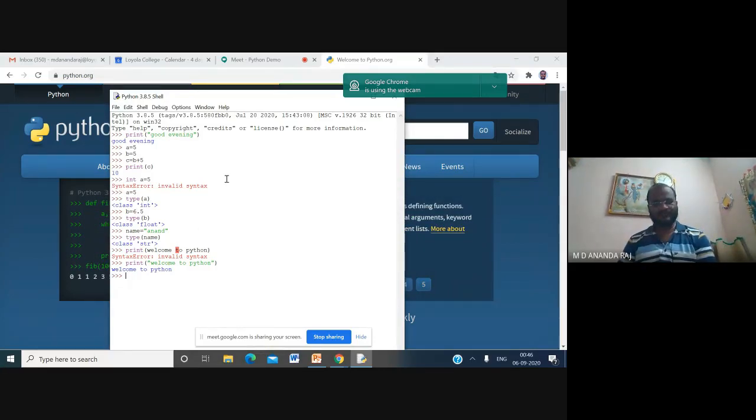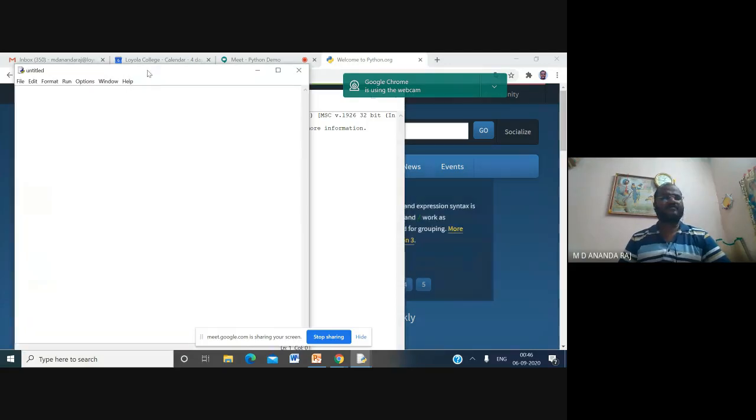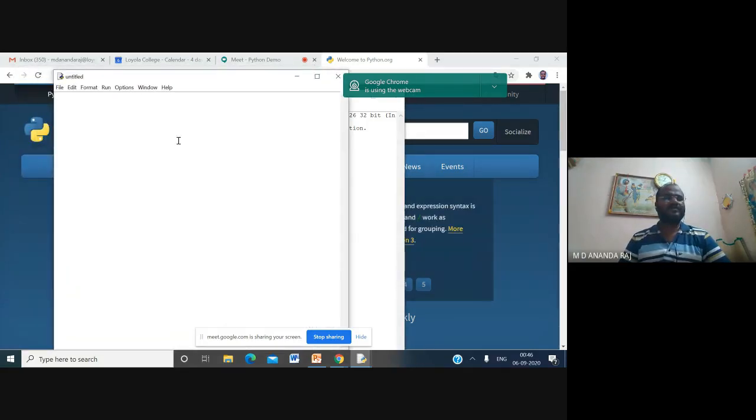Suppose I want to execute this as a script or separate program. What I have to do is go to the File option, go to the New File option. You will get a new window. It is opening like a new notepad. There you need to type the code.